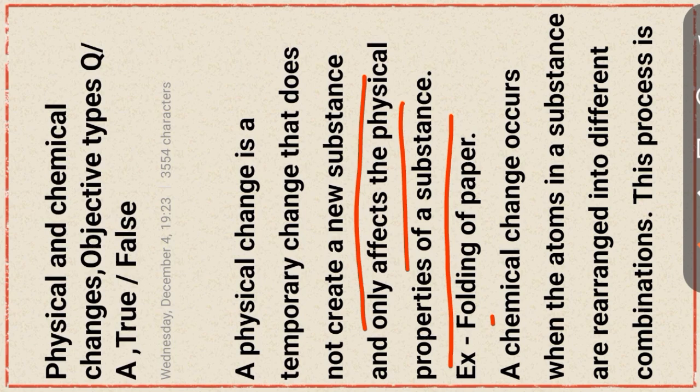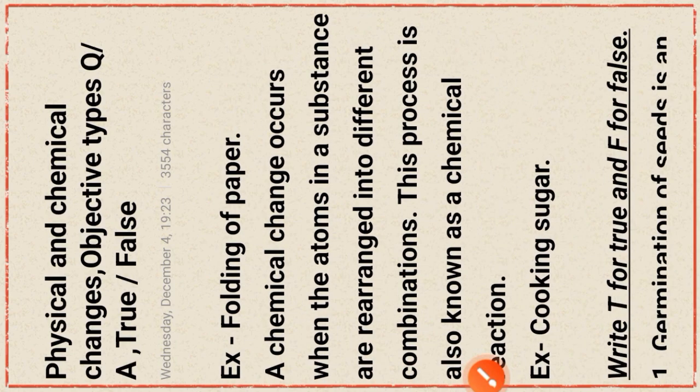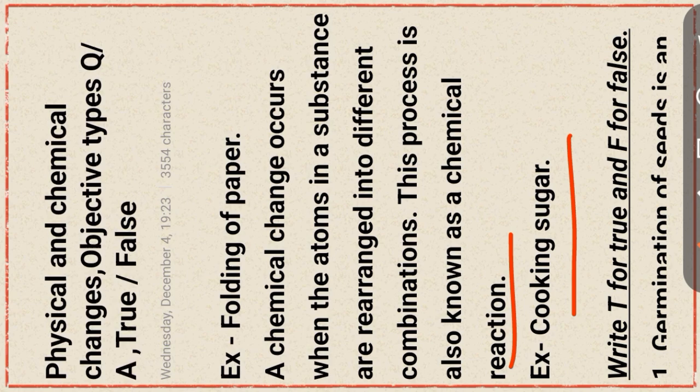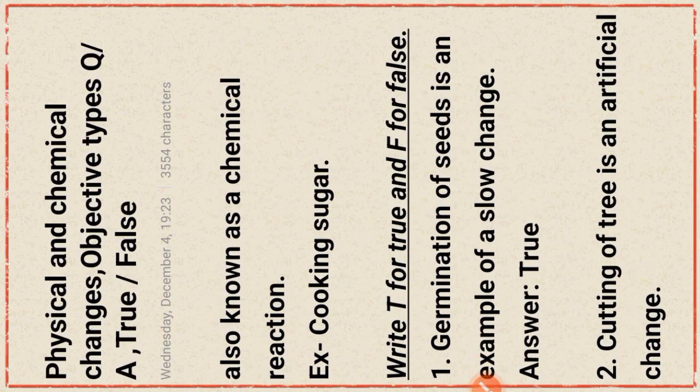For example, folding of paper. A chemical change occurs when atoms in a substance are arranged into different combinations. This process is known as a chemical reaction, that is the chemical change. Okay, for example, cooking of sugar. Now discuss some objective types, that is the true false.